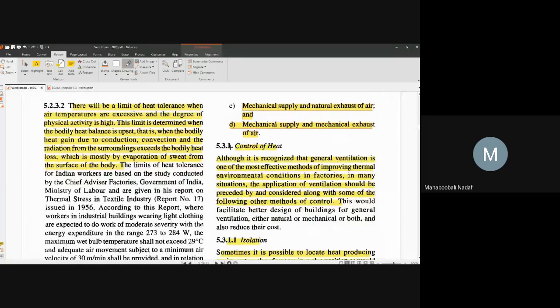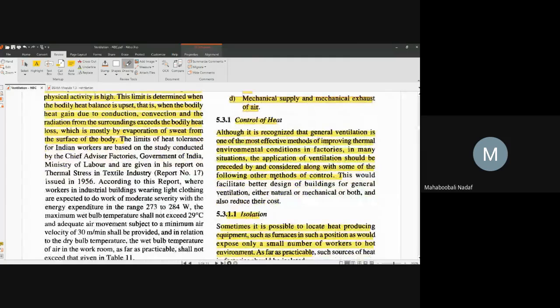Now, how can the control of heat be achieved? Very important. Whenever you are talking about ventilation, respiration is primary and the second important thing is controlling the heat. So how do we control the heat inside the room? What are the different things we can do?